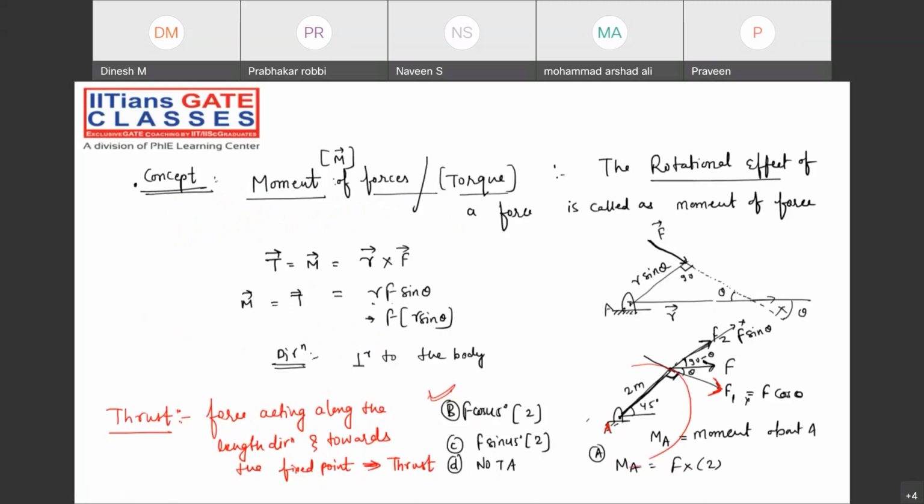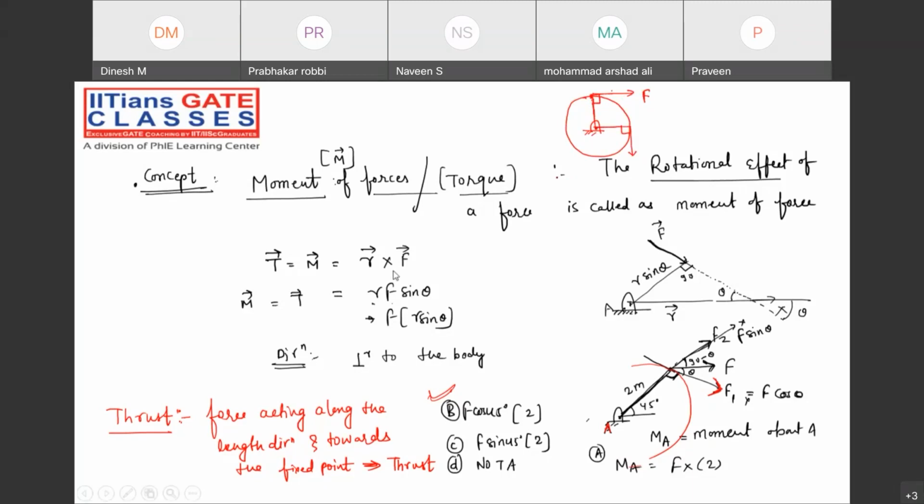All of you are understanding or not? My point: the force which is responsible for rotation must act perpendicular to the body for generating the moment, the rotational effect, the torque. Yes or no, guys? Suppose you are not understanding, you can take the example of this circular object. Suppose this is the hinge point. If you want to rotate this body, what do you do? Just apply the force in this direction, perpendicular to this particular direction. Then only it can have the rotational effect. Otherwise, it is not possible.